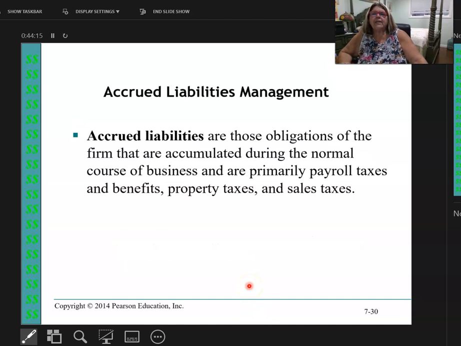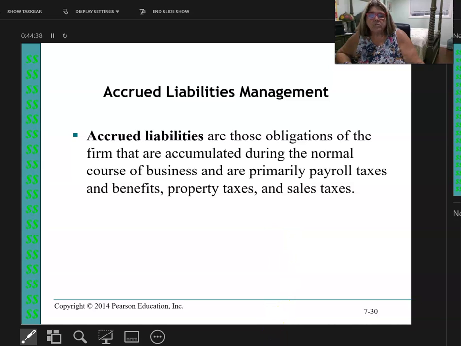Now, accrued liabilities are obligations that I'm going to owe: payroll, mostly taxes. Payroll taxes, benefits, property taxes. I need to know when I'm going to pay them, how much they're going to be, and I need to make sure that I manage them properly.